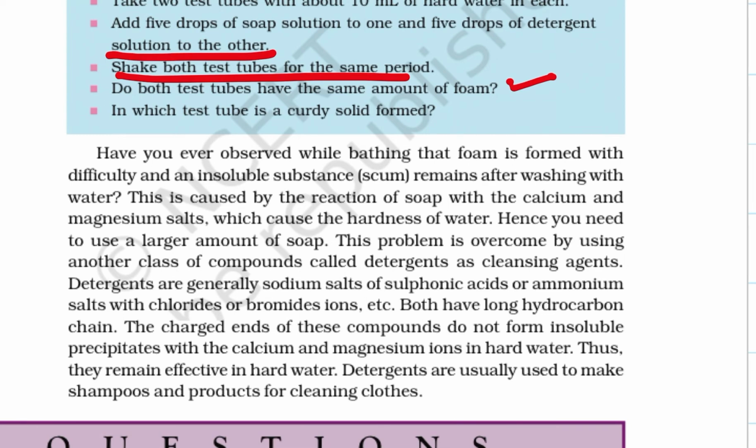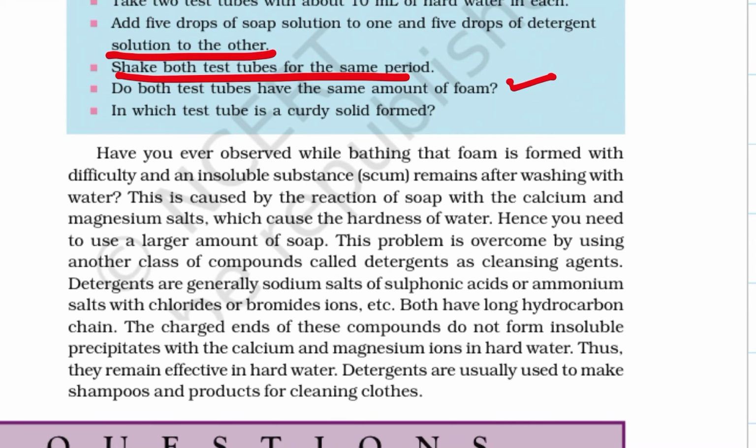Have you ever observed while bathing that foam is formed with difficulty and an insoluble substance, scum, remains after washing with water? This is caused by the reaction of soap with the calcium and magnesium salts which cause the hardness of water. Hence, you need to use a larger amount of soap.